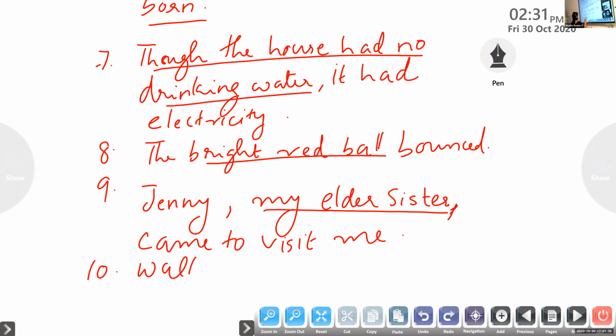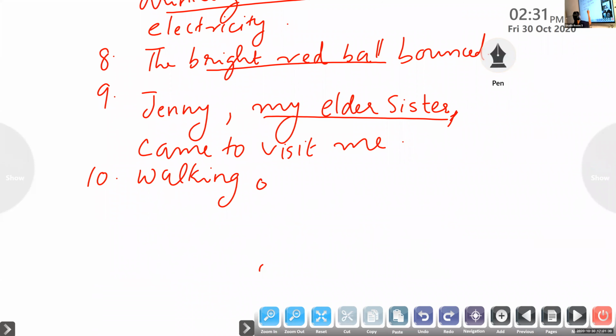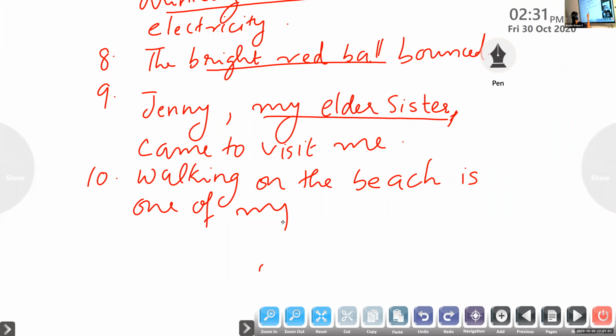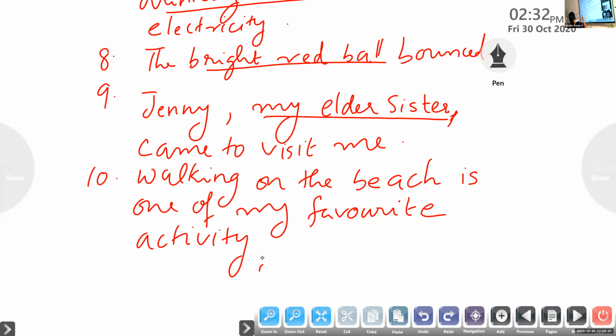Walking on the beach is one of my favorite activity. Underline walking on the beach.